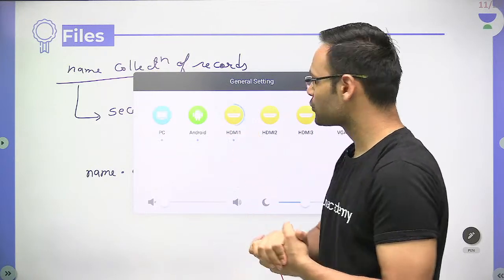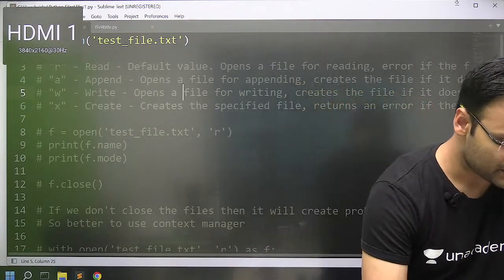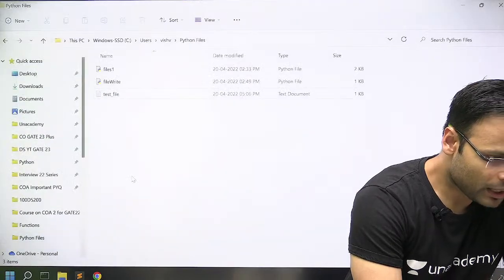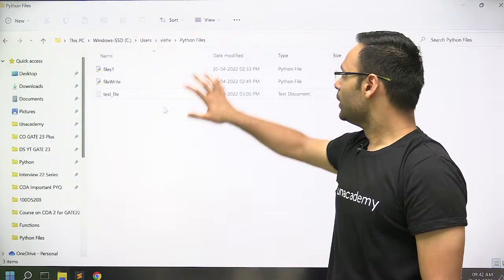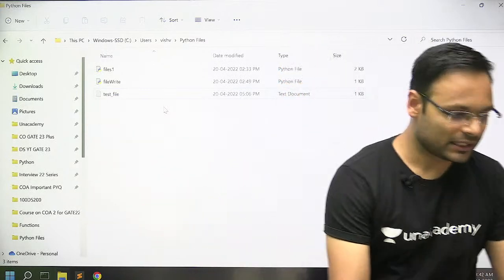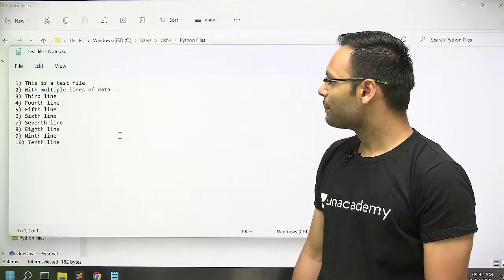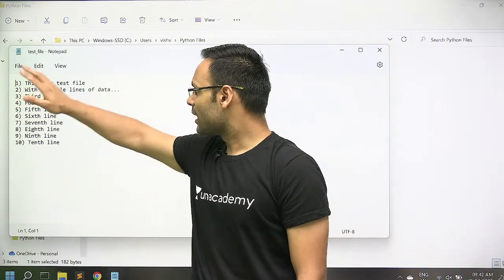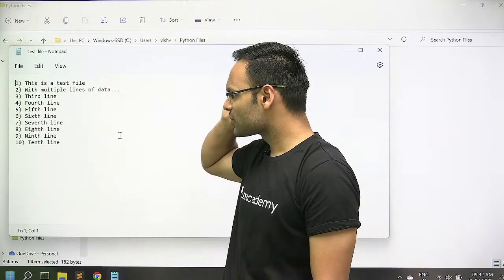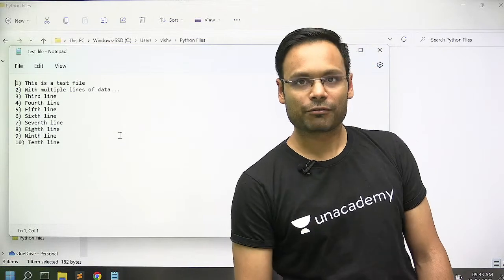Okay, so let me switch back to my portal here. Lots of things I have for all of you. Look at this. Very first thing, to open a particular file: I have made a folder, Python files. Inside that folder, I have a text file named test_file. In that text file, I have written first line, this is a test file. Second line, with multiple lines, dash, dash, dash, or dot, dot, dot. Third line, fourth line, fifth line. Like this, I have written some 10 lines in this file. I have created a file.